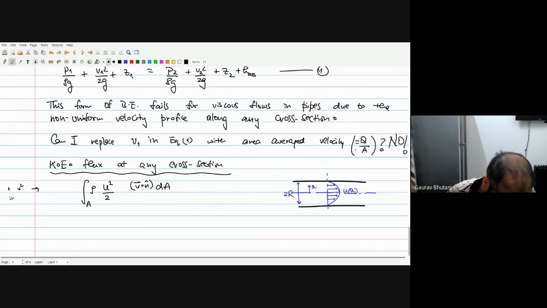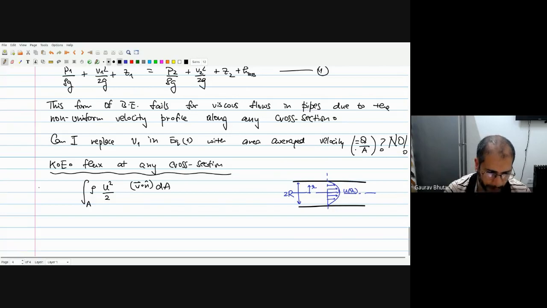That's the flux of the kinetic energy, the energy that's passing a given volume. If you look at the energy equation, this is the term that you have, and ultimately that converts to your v square by 2g term in the Bernoulli's equation.